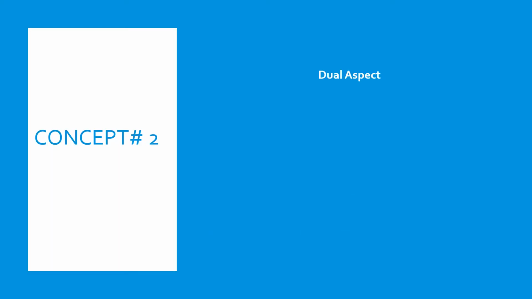Now, the second basic concept of accounting assumptions is the dual aspect. Now, what does this dual aspect mean? What this assumes is that at any point of time, the total assets of the organization should always be equal to the total liabilities of the same organization.